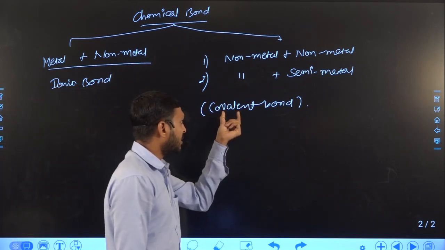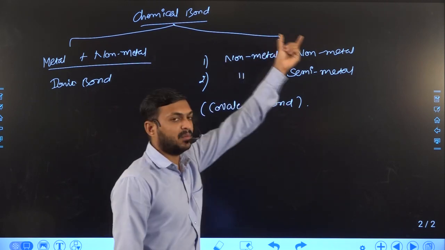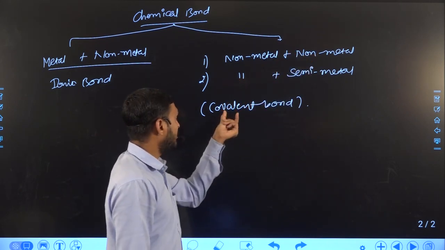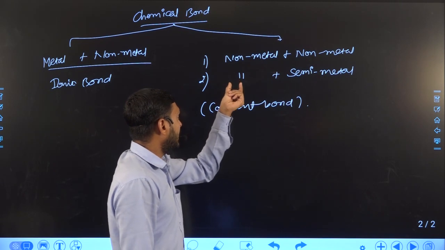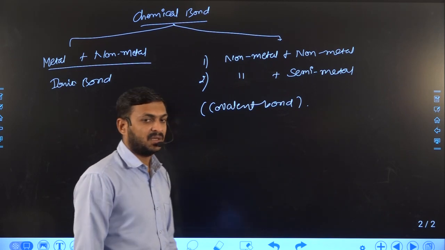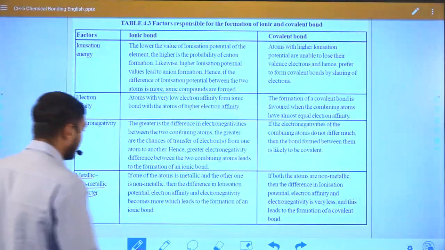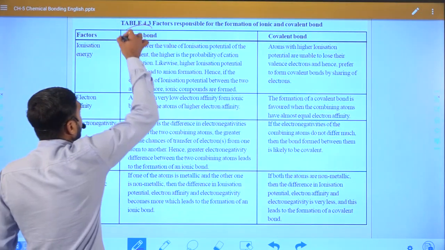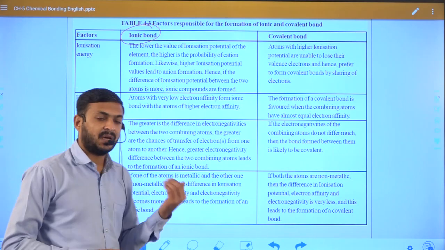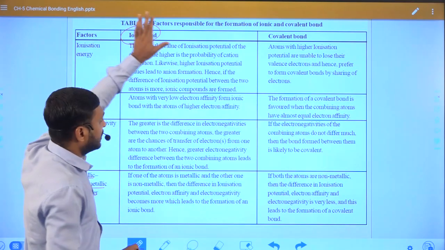In the case of formation of a covalent bond, both the elements have a high non-metallic character. Or we can also say a covalent bond is formed when one element is a non-metal and another is a semi-metal. So in this case also, a covalent bond will form. We can see here, whenever an ionic bond is formed, one element has a metallic character and another is a non-metal.